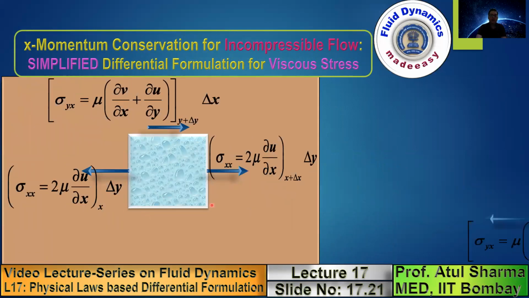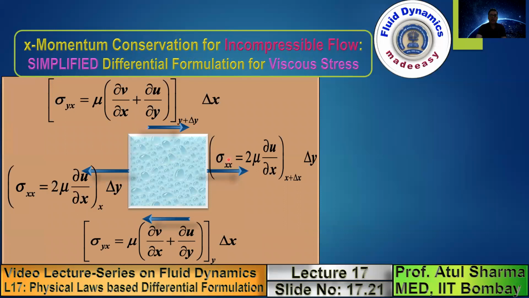So when you substitute the expression for sigma xx, that is 2 mu del u by del x, and sigma yx, which is mu times del v by del x plus del u by del y, this can be further simplified because for an incompressible flow, we apply the mass conservation equation, del u by del x plus del v by del y equals 0, and obtain a simplified form of these viscous stresses.